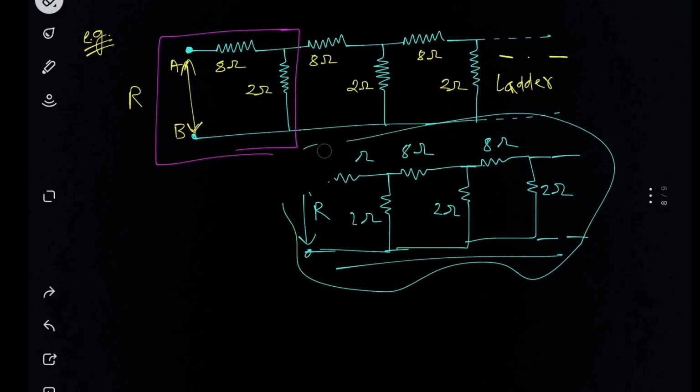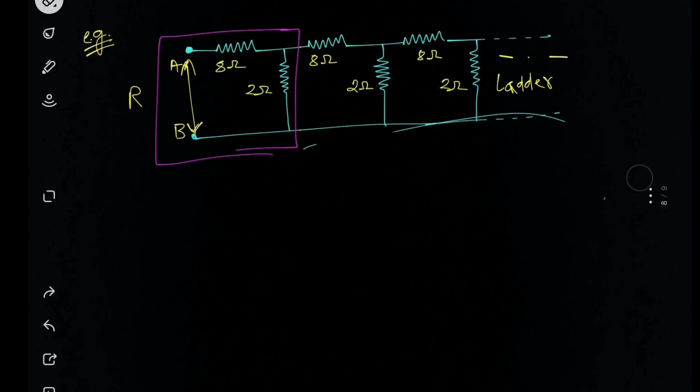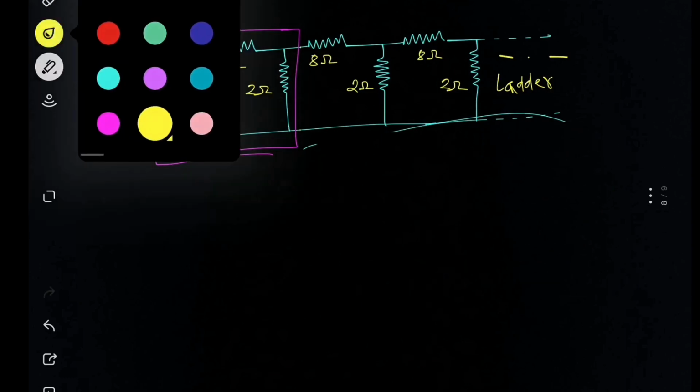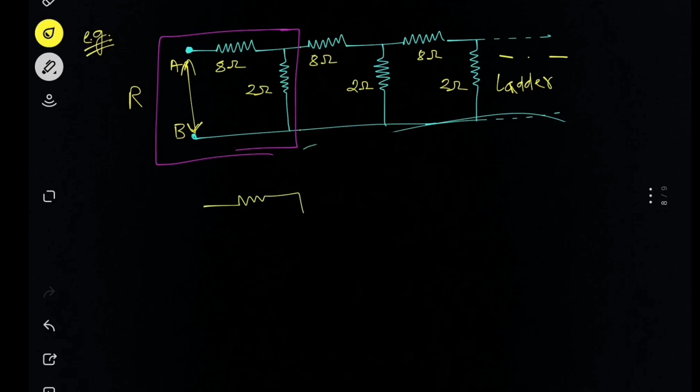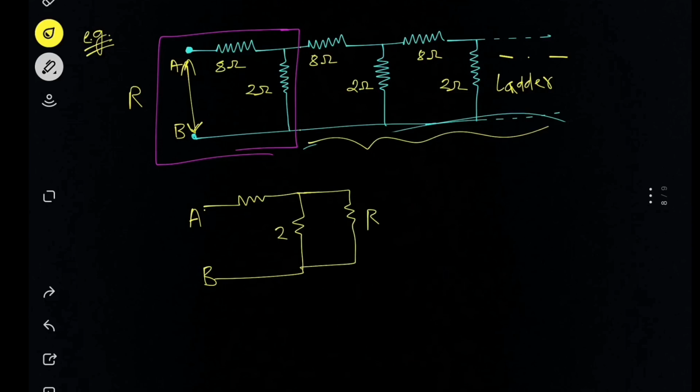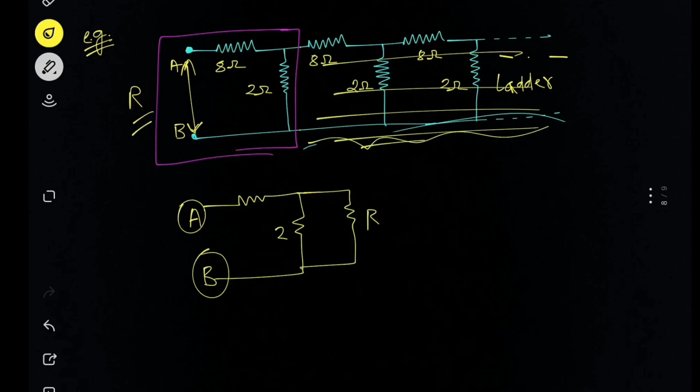So what we're going to do is show that this is our 8 ohm, this is our 2 ohm, and these are points A and B. For this whole circuit we can write R, because we have to calculate the equivalent resistance across these 2 points and we have assumed it as R. So we can replace this whole circuit with a single value R. Here we have 8 and 2.